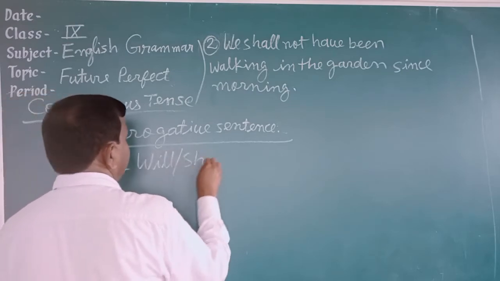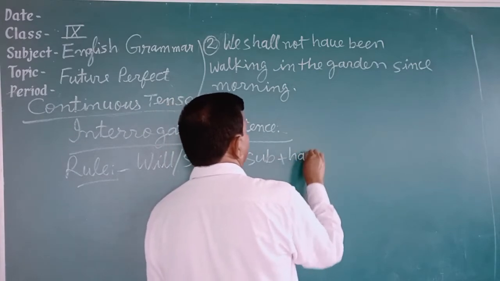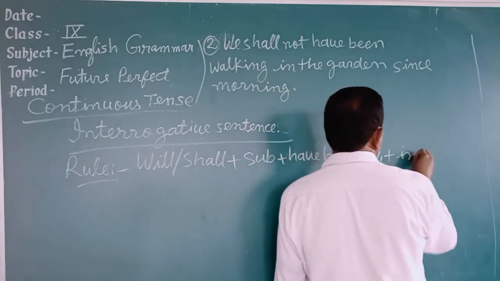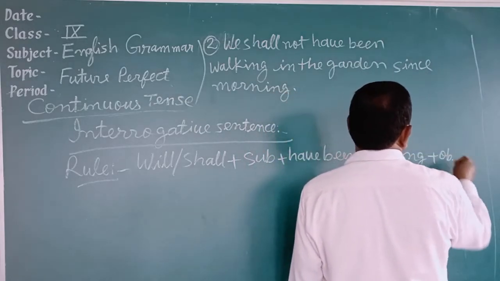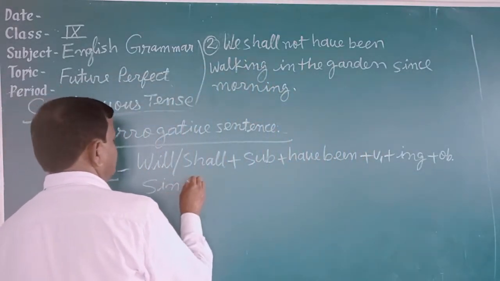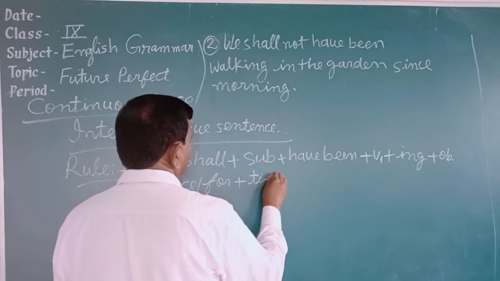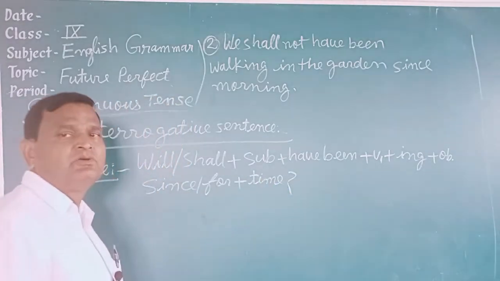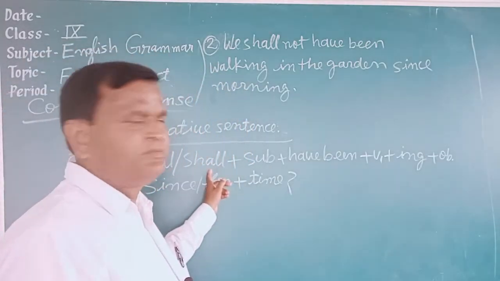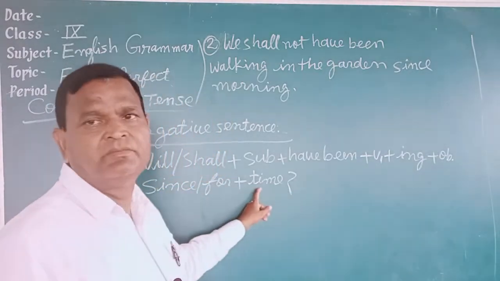The rule is: first of all, will or shall according to the subject, then the subject is written, then have been is written, then verb first form plus ing is written, then the object is written. After the object, since or for is written, then time is given. Then the question mark also, because until you use a question mark the sentence is not considered complete.